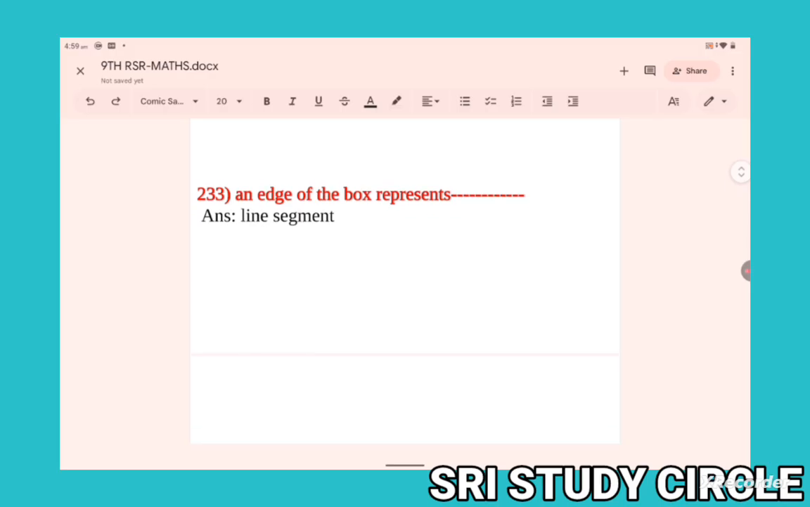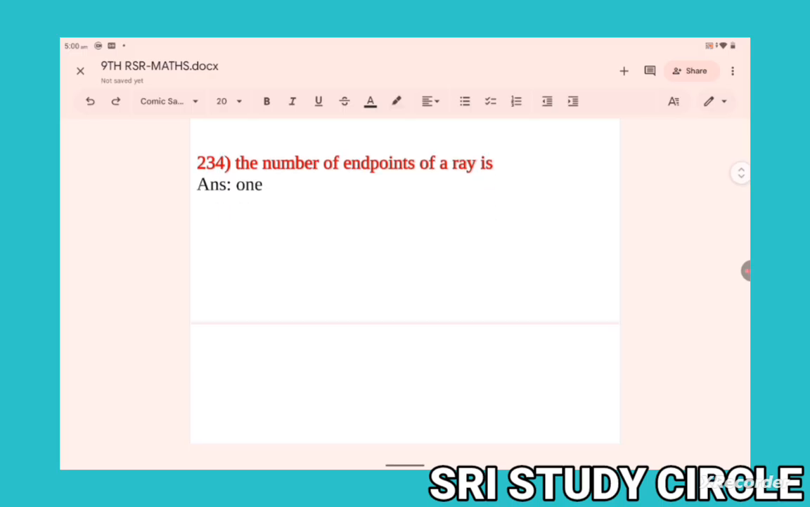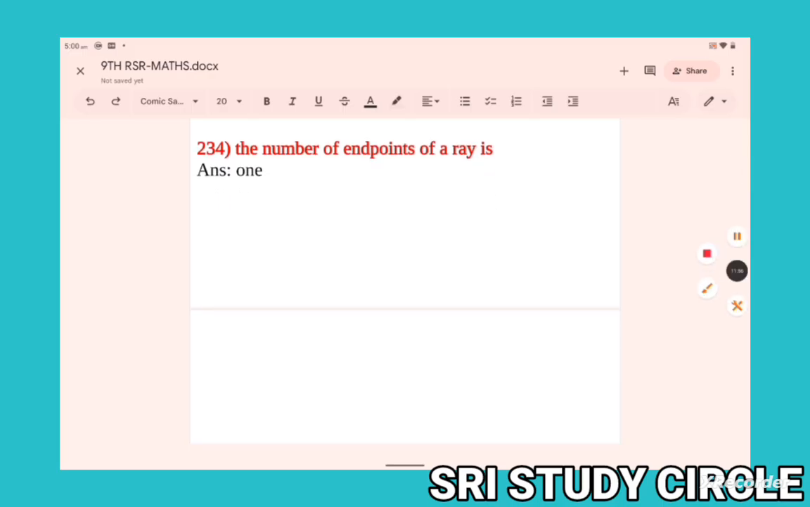An edge of the box represents a line segment. An edge of the room, line segment. An edge of the blackboard, line segment. Number of endpoints in a ray: one, already discussed.